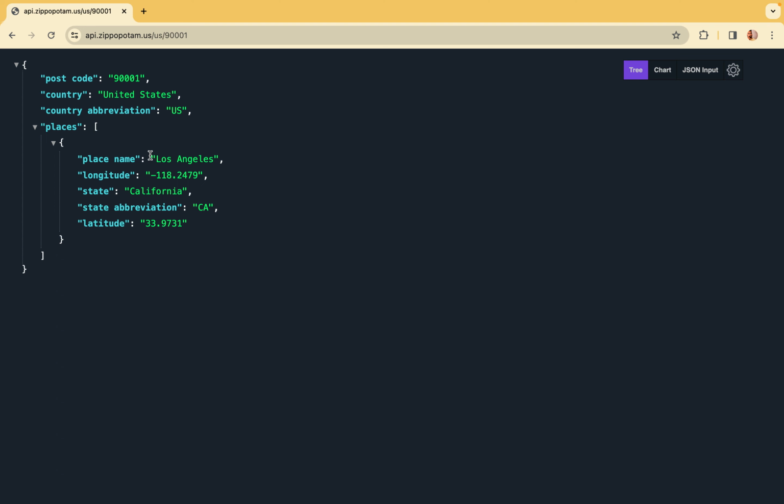So like this, we are creating an application now. In that application we provide this pin code, and based on this pin code we will be receiving this data. Let's see how to do that in code.